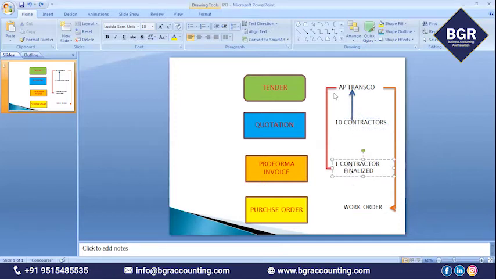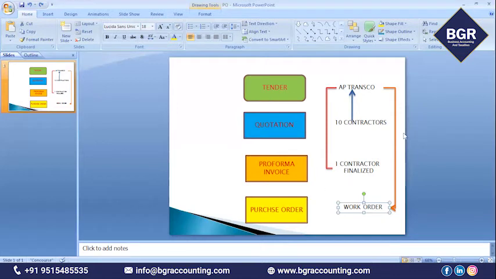Now the contractor has submitted the pro forma invoice to the contractee. If the contractee is satisfied with the pro forma invoice, then he will give you the work order. Work order means you can start your work. That means the contractee and the contractor have entered into a contract. If you issue the work order, you have entered into a contract. So this is how tenders flow in business transactions. After receiving the work order, the contractor can start the work.